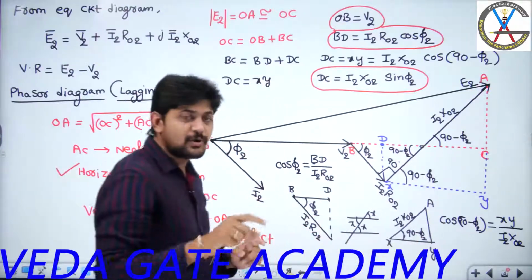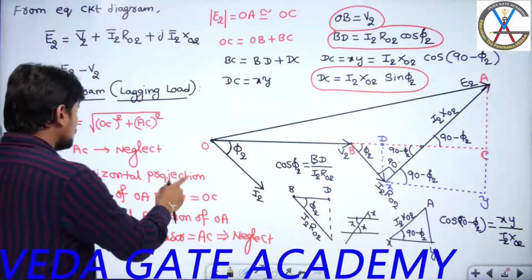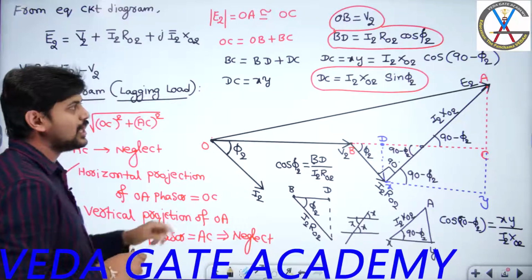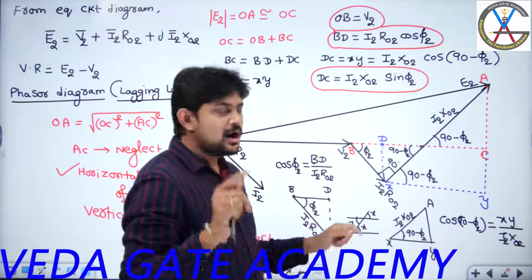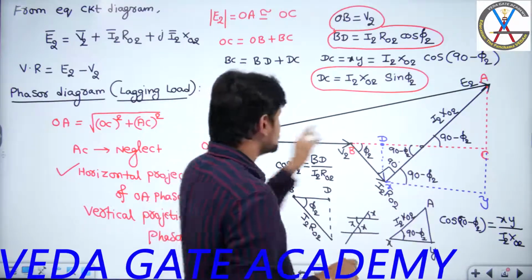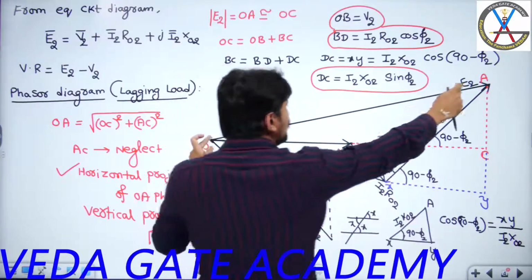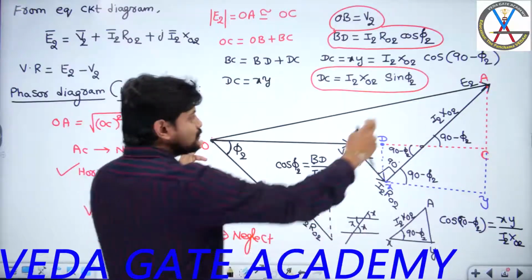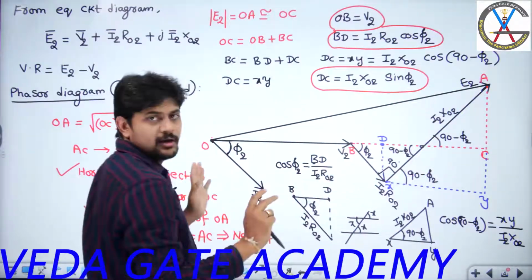That means the vertical projection of the phasor we have neglected, and we have considered the horizontal projection of OA as the same as the E2 length. Are you following what I am saying? Horizontal projection of OA is nothing but the E2 length. So OA is the same as OC. What is OA here? OA is E2. OC is the horizontal projection of OA.